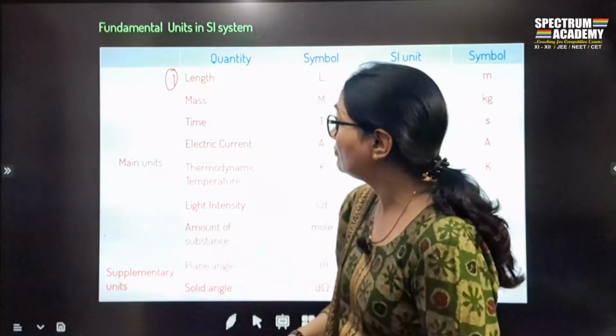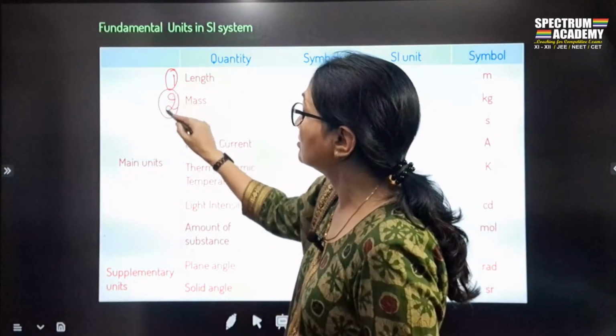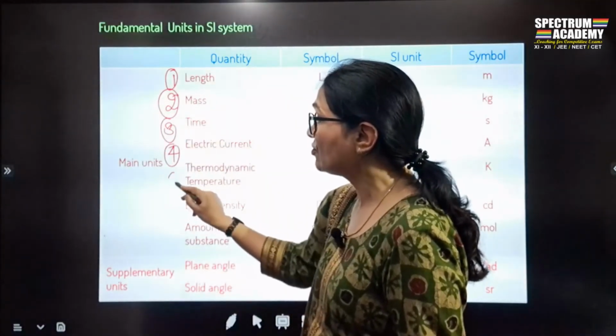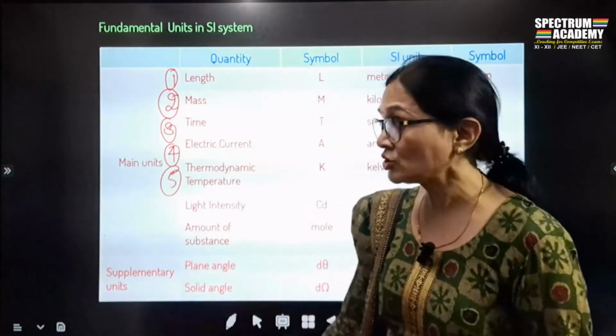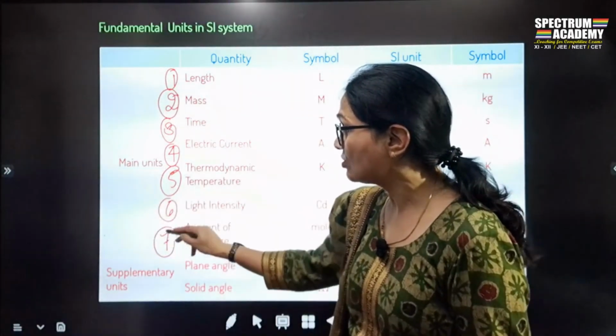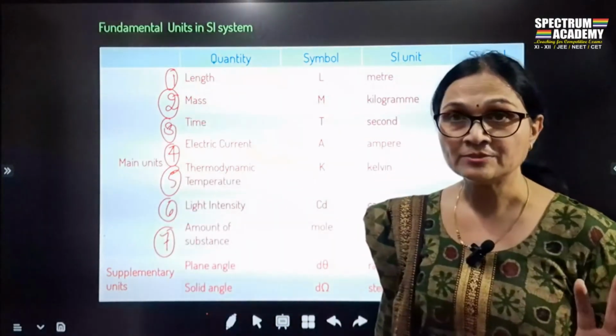First is length, second is mass, third is time, fourth is electric current, fifth is thermodynamic temperature, sixth is light intensity, seventh is amount of substance. So these are the fundamental quantities.